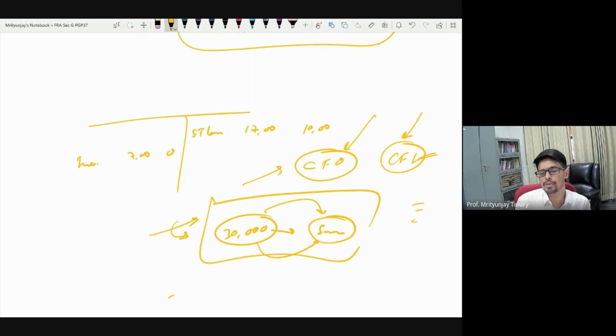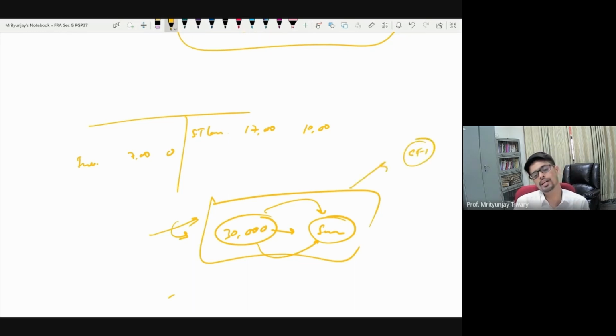because it is part of the operation of the business itself for most businesses to keep some money in the bank, and the bank will keep giving you certain interest. So that is part of your operation. Logically speaking, you could write this interest in CFO. More questions? Did you understand that I have said both are logically correct, but in the exam you have to use only one? So don't tell me that you said both. I'm telling you that logically speaking both are correct, but for consistency in the exam we will treat it only in CFI if interest is received. If you have paid it, then I will treat it only in CFF. Okay. Any more questions?